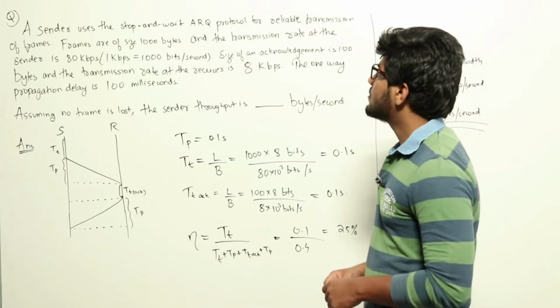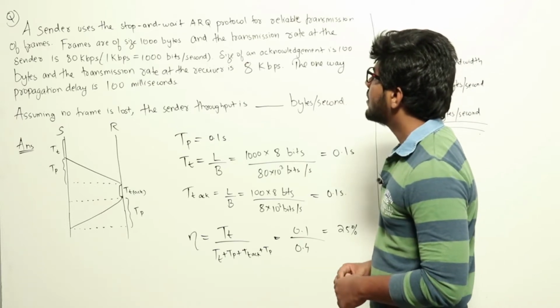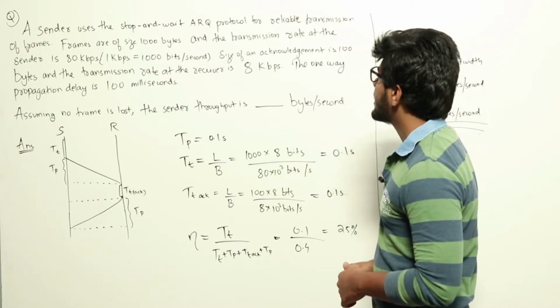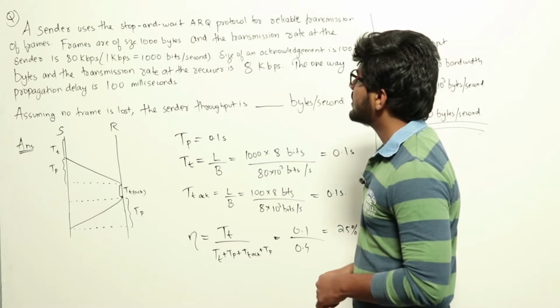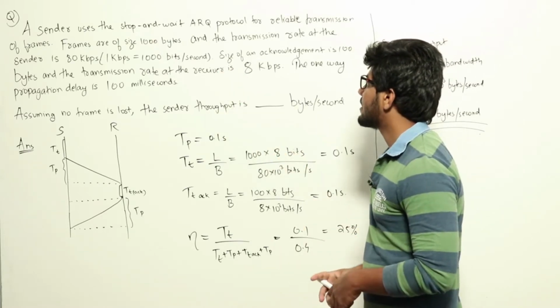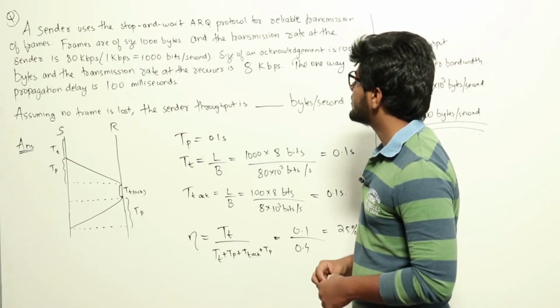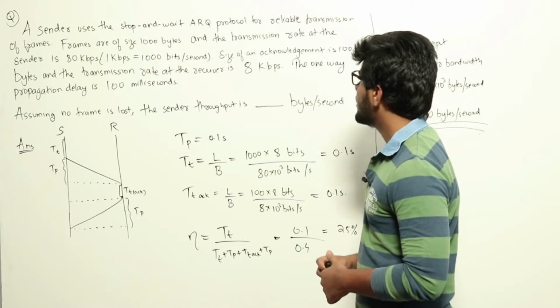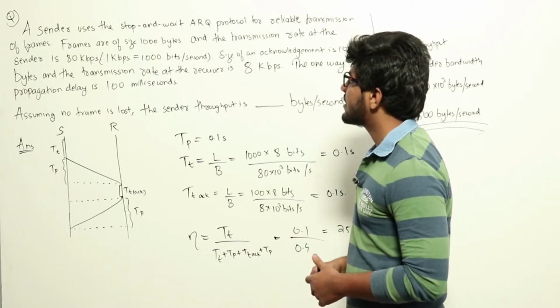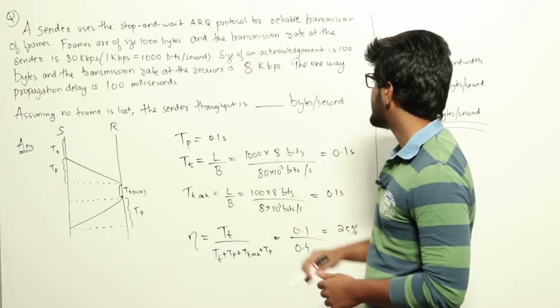A sender uses the stop-and-wait ARQ protocol for reliable transmission of frames. Frames are of size 1000 bytes and the transmission rate at the sender is 80 Kbps. 1 Kbps equals 1000 bits per second. Size of an acknowledgement is 100 bytes and the transmission rate at the receiver is 8 Kbps. The one-way propagation delay is 100 milliseconds. Assuming no frame is lost, the sender throughput is dash bytes per second.